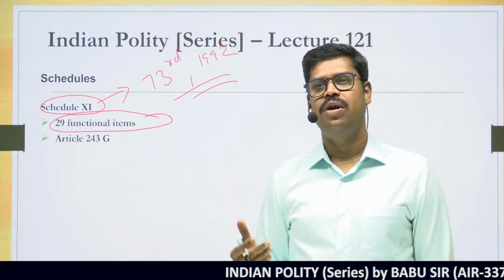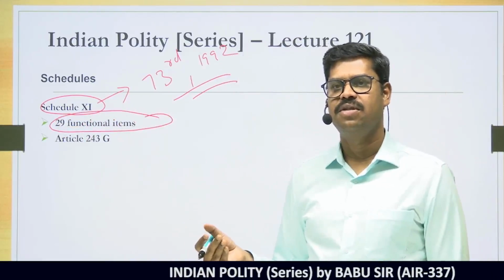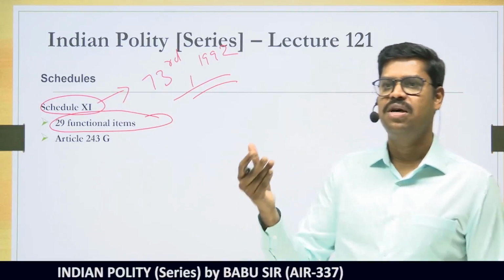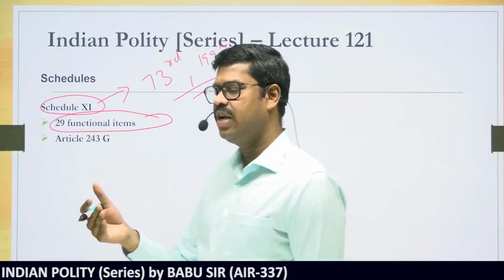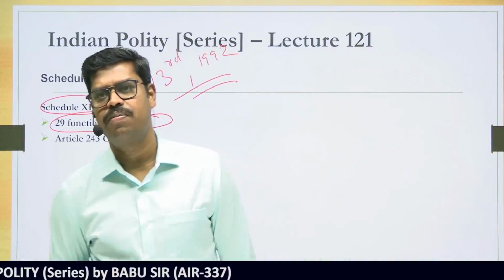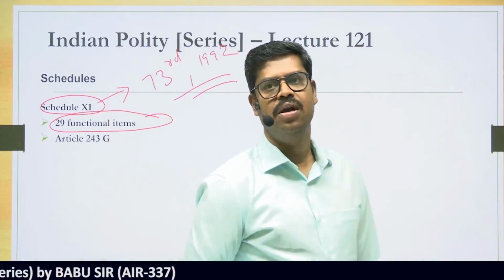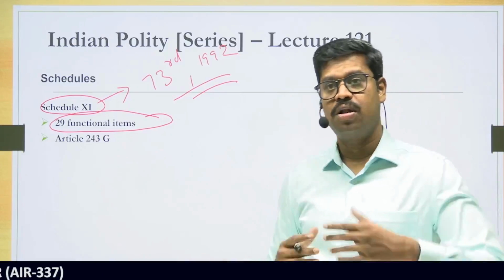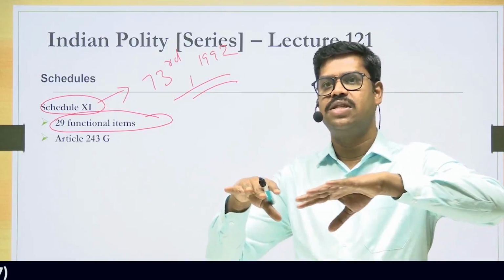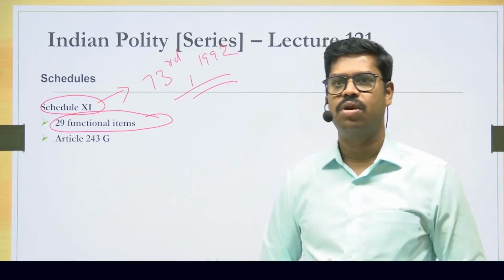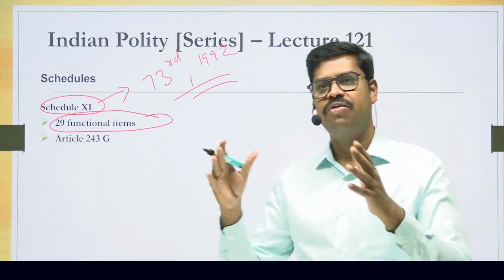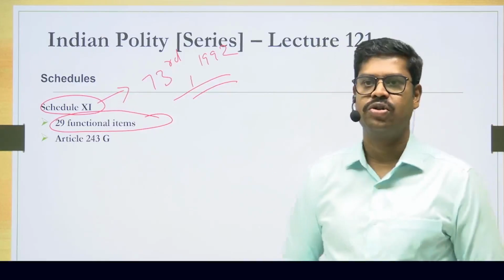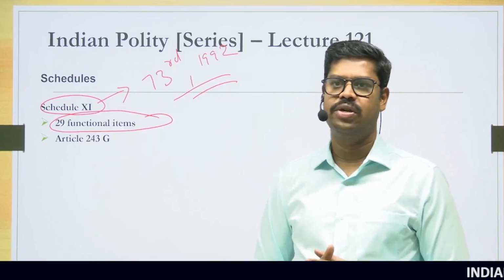So what does it mean by these functional items? These are the areas on which the state legislature can confer authority upon the particular panchayat. The very idea of creating the local bodies is to delegate them some power. So the areas on which the state legislature by a law can delegate power to the local bodies are only the functional items mentioned in the Schedule 11 of the Constitution. That's exactly what you'll have to understand.